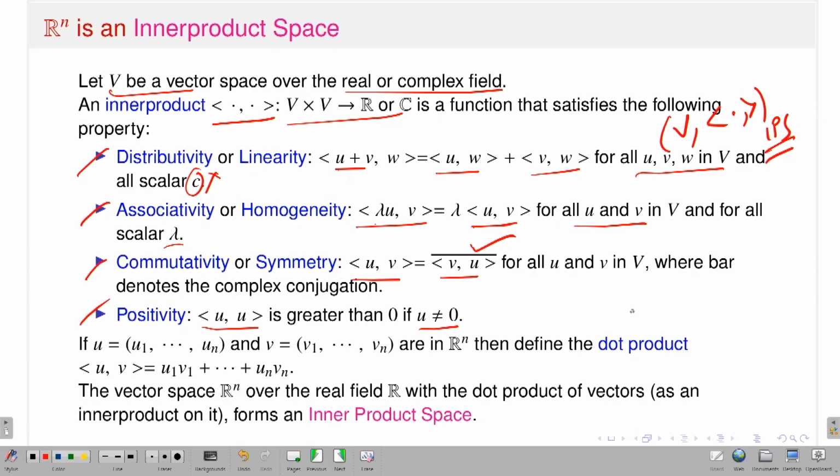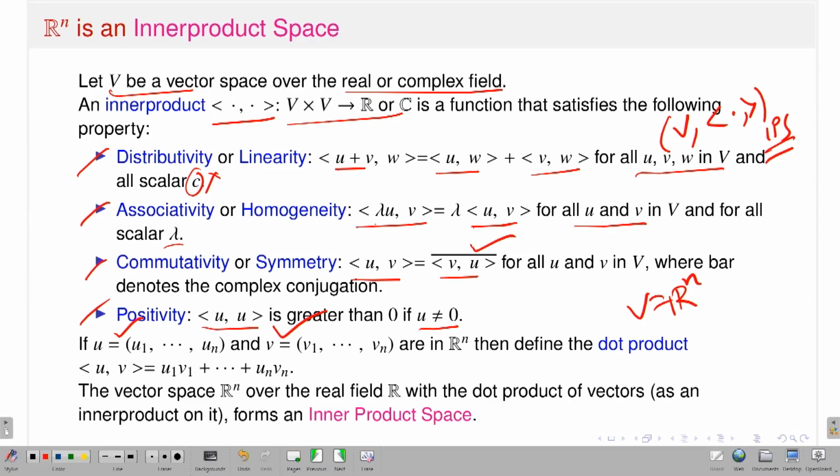In particular, if I take V equal to the n-dimensional Euclidean space, now I define the inner product between two vectors, so I am considering u and v two vectors in Rn, and I am defining the inner product which is nothing but the dot product. That means you have components u1, u2, up to un of u, and v1, v2, up to vn of v.